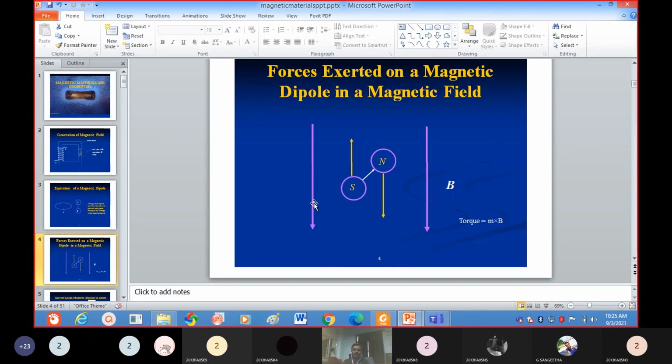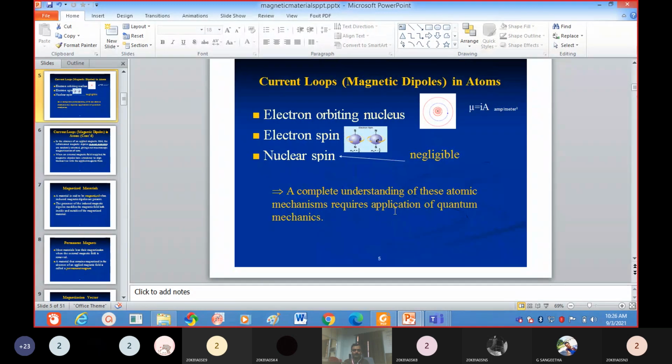Now, if you place the dipole in an external magnetic field, what happens? Some force acts on that material, and that force will be like this. Because of this force, torque will act on it. Because of the torque, it will change the direction. Now, what are the main reasons for magnetic momentum?